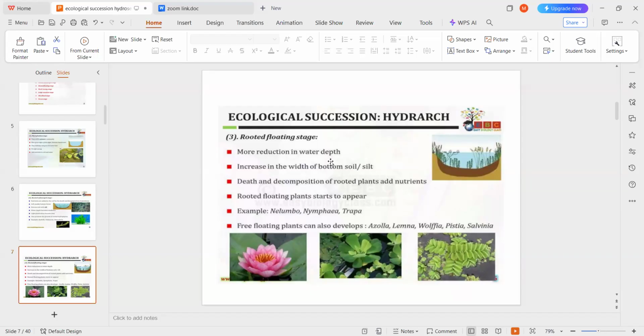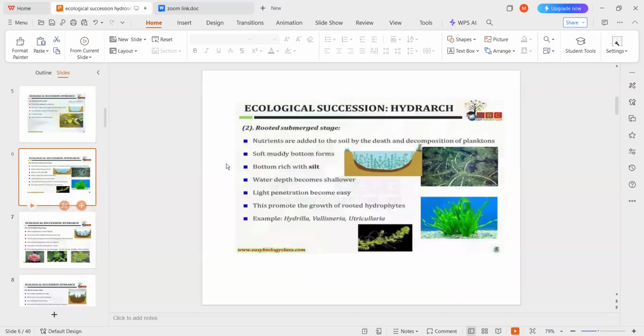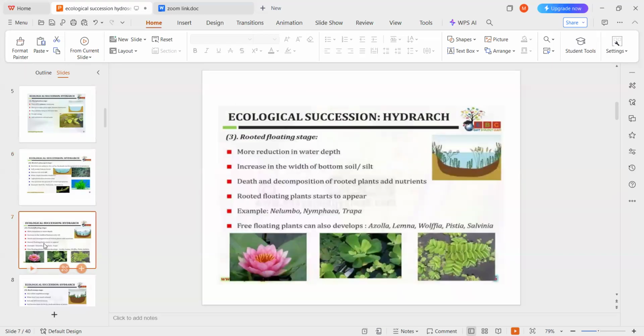Due to this, the formation of soil takes place and the depth of the water body decreases, with an increase in the width of the bottom soil. The death and decomposition of the rooted plants adds nutrients to the substratum. So here the rooted floating plants start up, from the rooted submerged stage to the rooted floating stage. Examples for these rooted floating plants are Nelumbo, Nymphaea and Trapa.